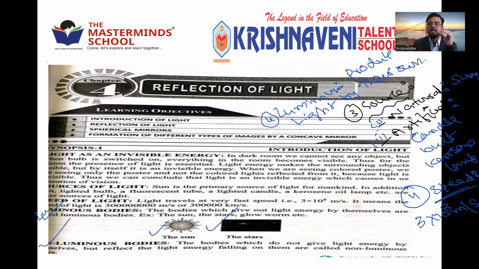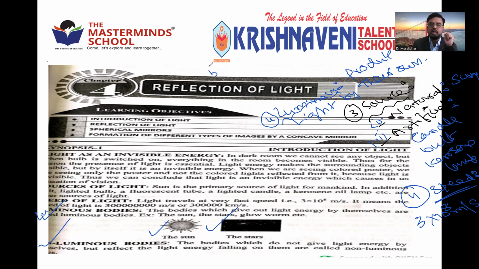Like the sun. In the sun, there are so many reactions that take place, maybe nuclear fusion reactions. With that reaction, it produces the light. And that light reaches our earth, and we are making use of that light. Such bodies are called luminous bodies.